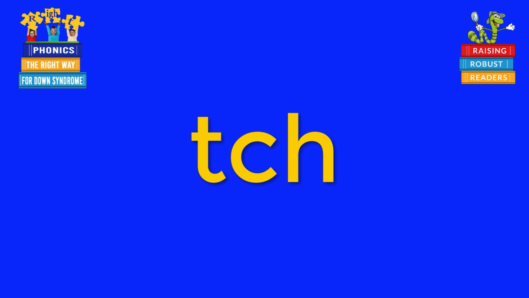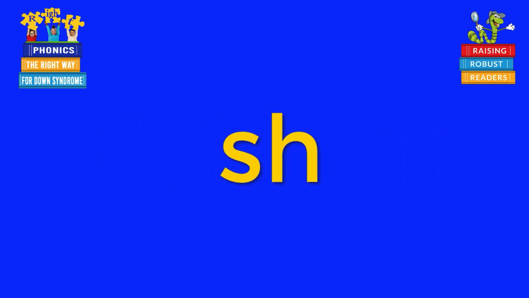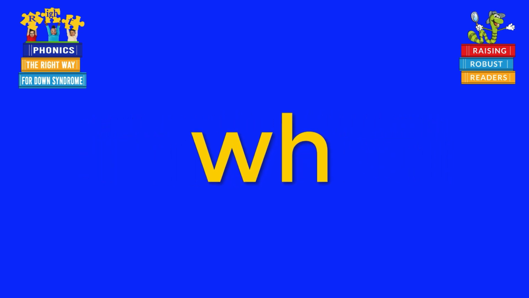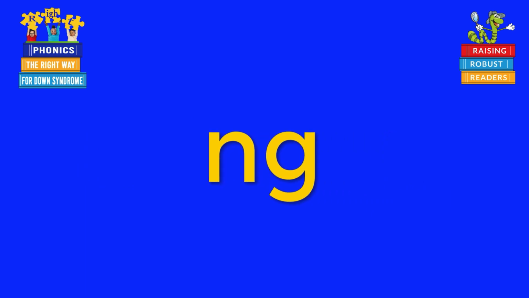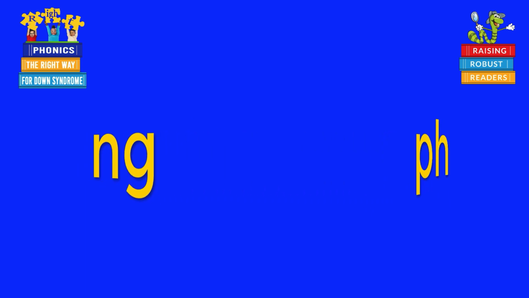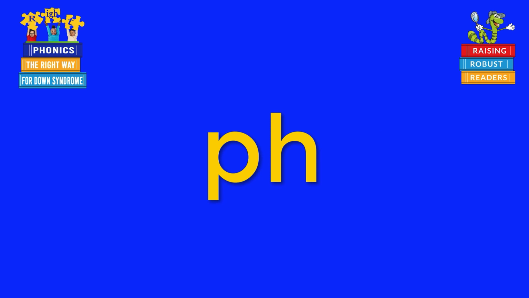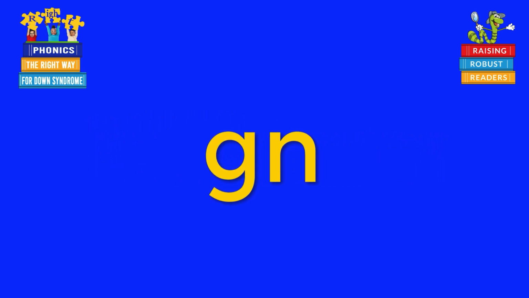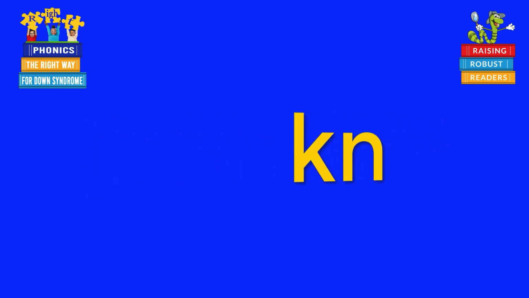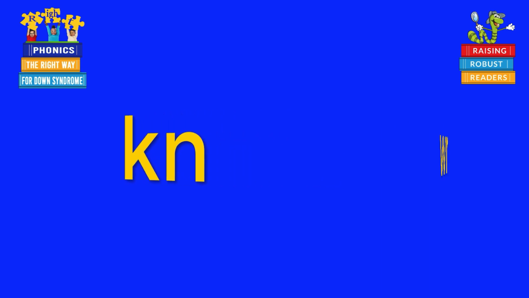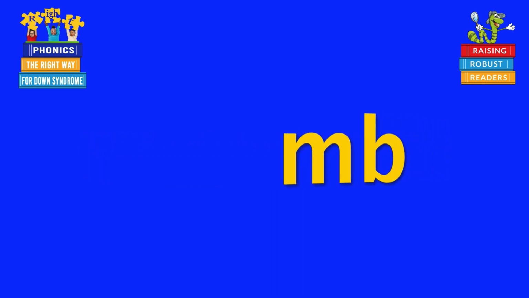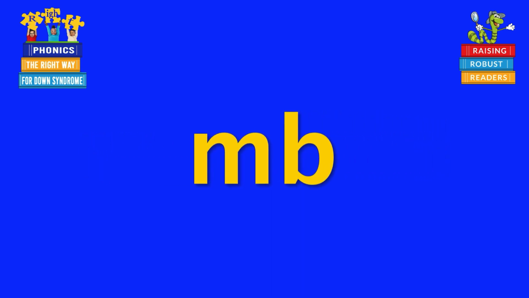TCH says ch. SH makes a sh. WH says wh. NG makes a ng. PH makes a f. CK makes a k. GN makes n. KN makes n. WR says. MB makes m.